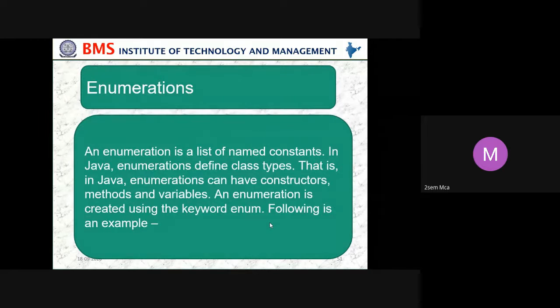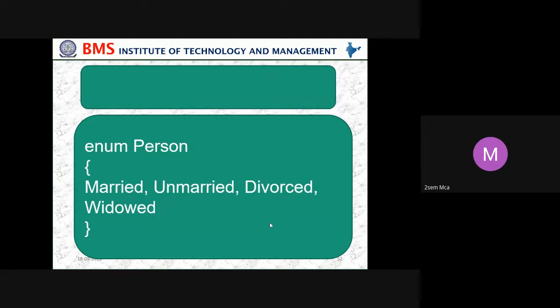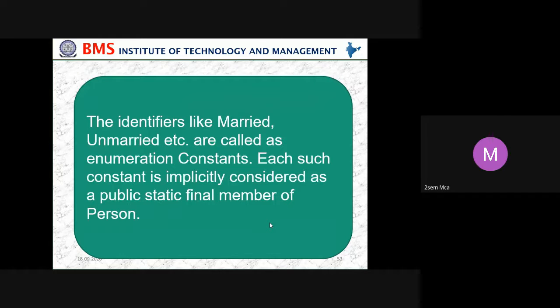Next we move on to enumerations. What is an enumeration? An enumeration is a list of named constants. In Java, enumerations define class types. That is, in Java, an enumeration can have constructors, methods, and variables. An enumeration is created using the keyword enum. Following is an example: enum Person with Married, Unmarried, Divorced, or Widow. The identifiers like Married, Unmarried, etc. are called enumeration constants. Each such constant is implicitly considered a public static final member of Person.